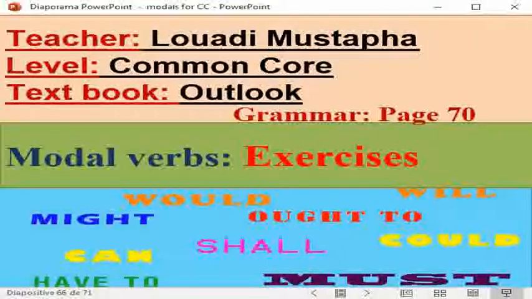Okay, so in the next video we are going to have some exercises to practice the modal verbs with different meanings.